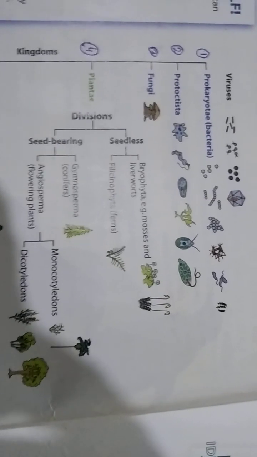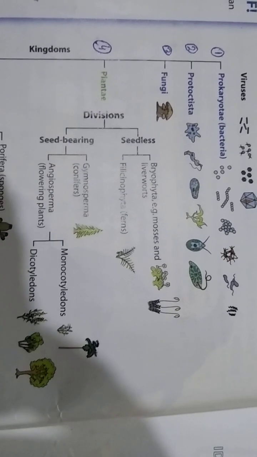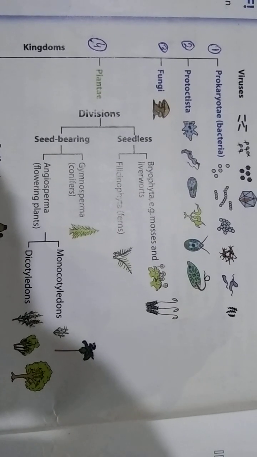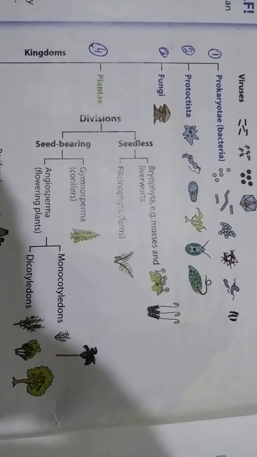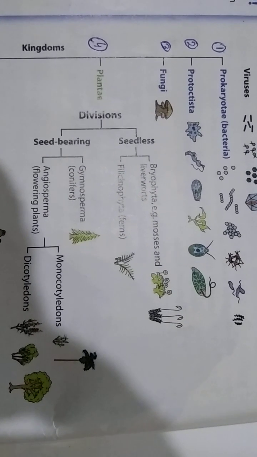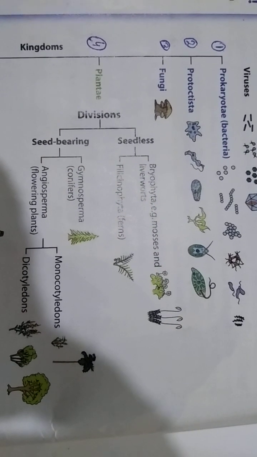Today we are going to discuss the five kingdom system. In the five kingdom system, all living things are divided into five groups. Now let's start to discuss the five kingdom system. Look here and try to understand the five kingdom system.